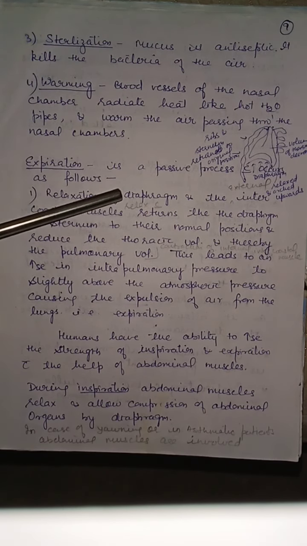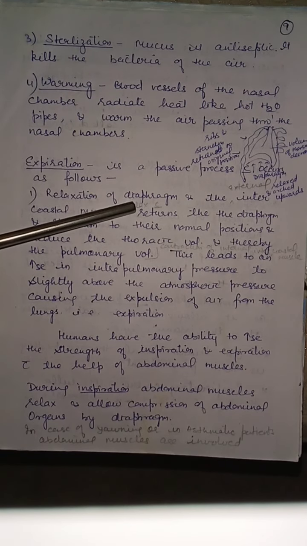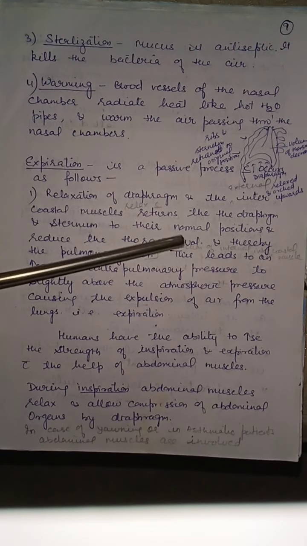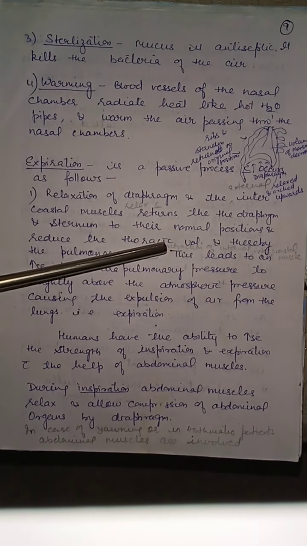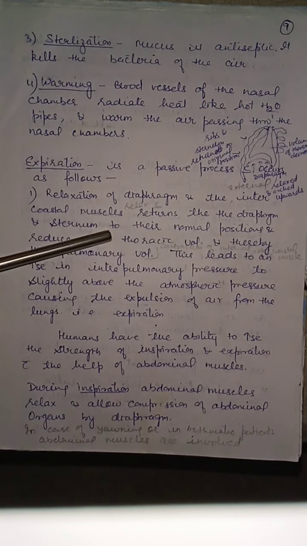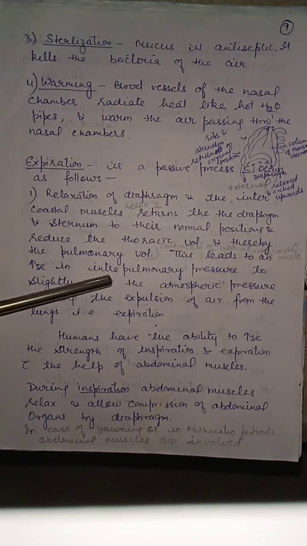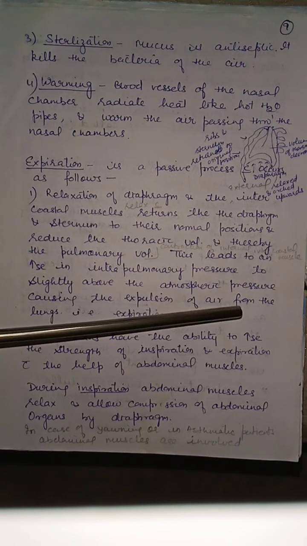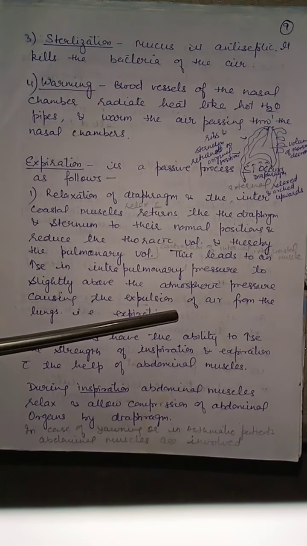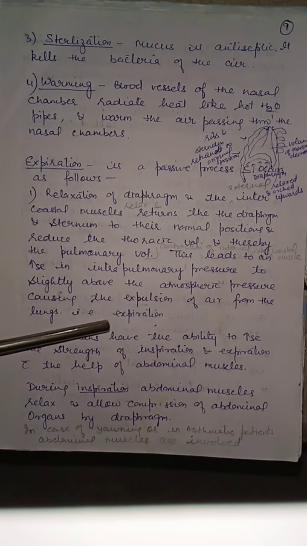Relaxation of the diaphragm and the intercostal muscles returns the diaphragm and sternum to their normal position and reduces the thoracic volume and thereby the pulmonary volume. This leads to an increase in intrapulmonary pressure to slightly above the atmospheric pressure, causing the expulsion of air from the lungs, that is expiration.